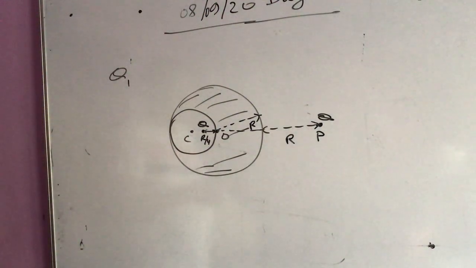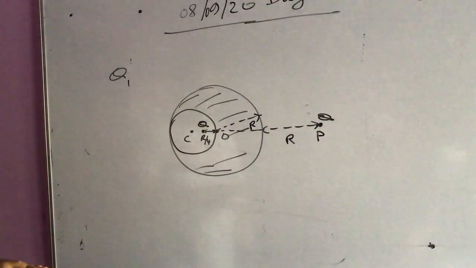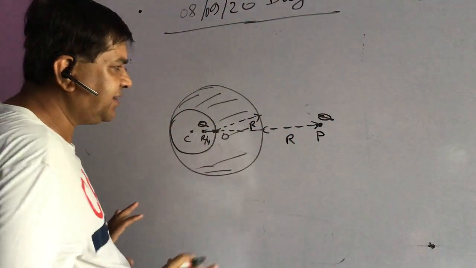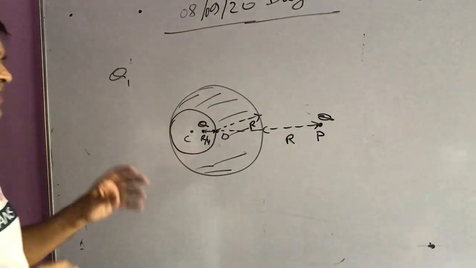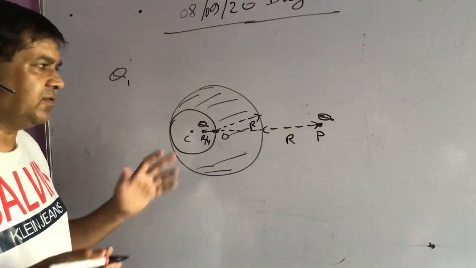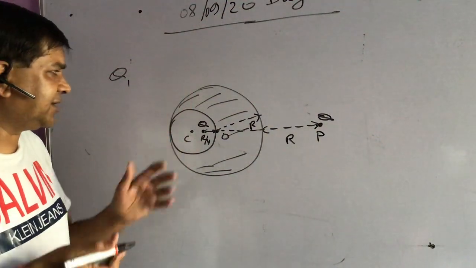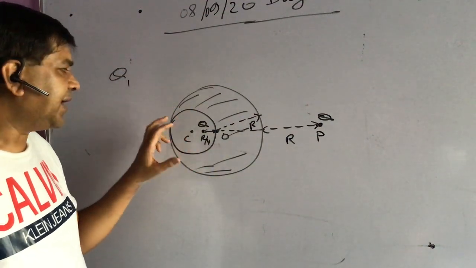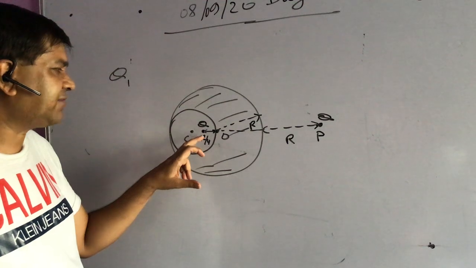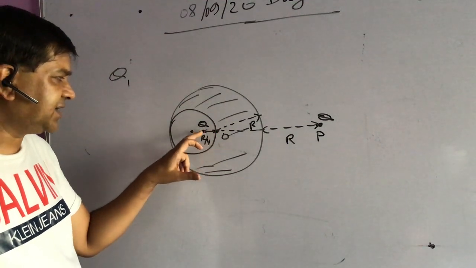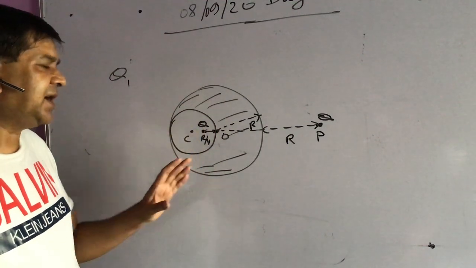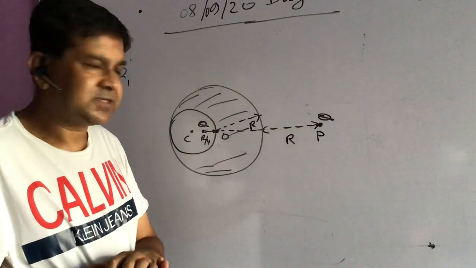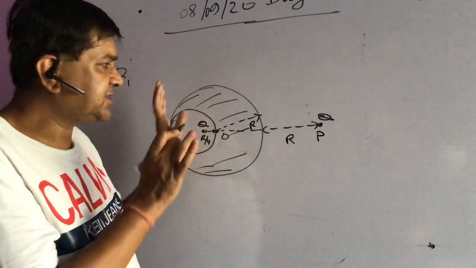Now my question is, what is the work required? The two charges are given, and whatever arrangement was to take place has taken place. We can easily visualize the arrangement. This is the metallic sphere of radius r with a cavity of radius r by 2, and inside the cavity at distance r by 4, a point charge q is placed, and at distance r from the surface another point charge q is placed. So this is the diagram and this is the situation given.